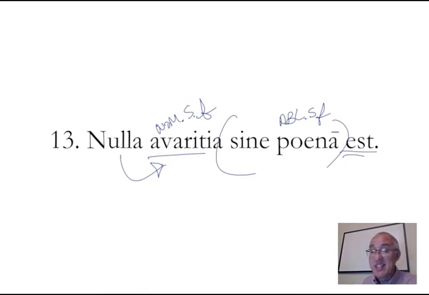But when you see sine, I think I'm fair in saying, you will always find an ablative case after it. So no greed is without punishment. So greed for anything, any type of greed, or even a little type of greed, there's a punishment involved. There's a fallback. Let's just avoid greed altogether, because no greed is without punishment.